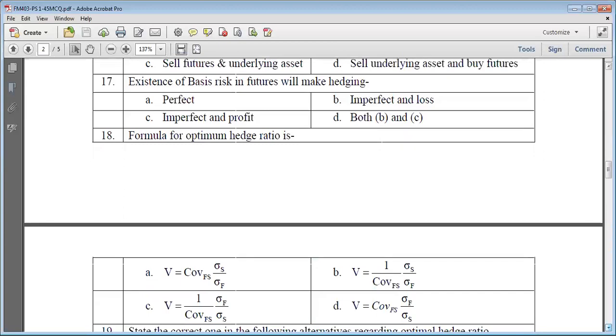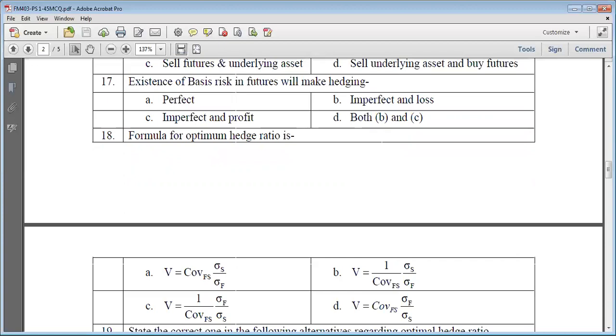Question 18. Formula for optimal hedge ratio. We know when hedging is not perfect, then for getting the maximum benefit from imperfect hedging, we use a formula which will give you an idea about how much quantity of derivatives you will buy for minimizing the risk. That is called the optimal hedge ratio.